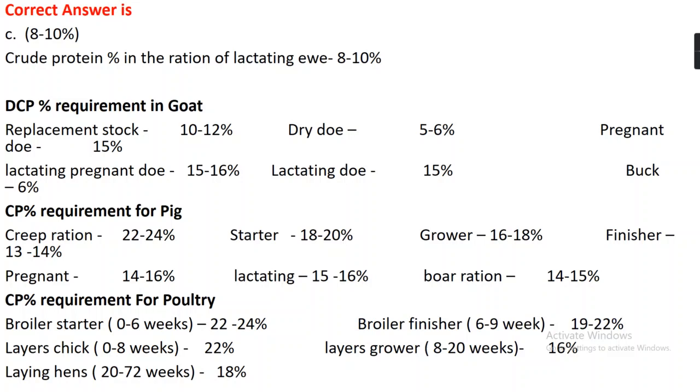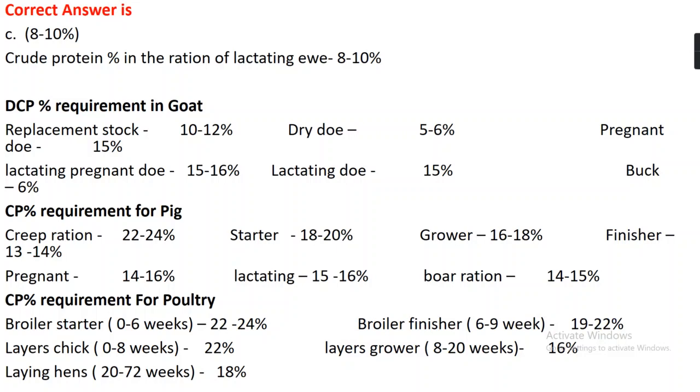In case of creep ration, we should include crude protein up to 24%. In case of starter, it's 18 to 20%. In case of grower, it's 16 to 18%. In case of finisher, it's 13 to 14%. In case of pregnant pig, it's 14 to 16%. In case of lactating, 15 to 16%. In case of boar ration, it's 14 to 15%.